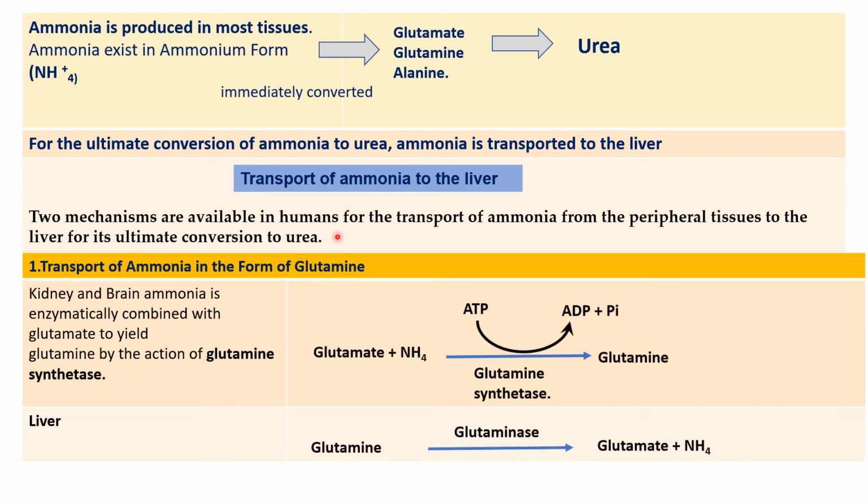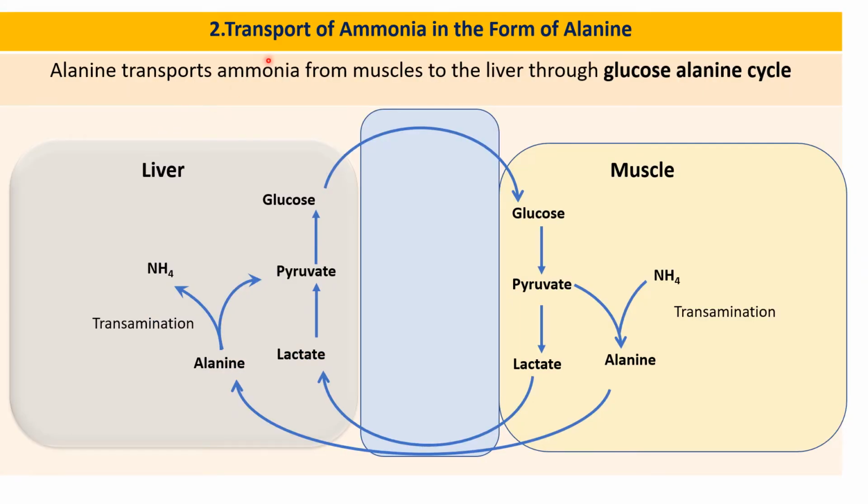This glutamine is formed enzymatically, as ammonia combines with glutamate to form glutamine, and the enzyme is glutamine synthetase. Here you can see there is utilization of 1 ATP and formation of glutamine, and this glutamine goes into the liver, where by the action of the enzyme glutaminase you will get glutamate and ammonium ion. Okay, so this is the first mechanism. The other mechanism is the transport of ammonia in the form of alanine.